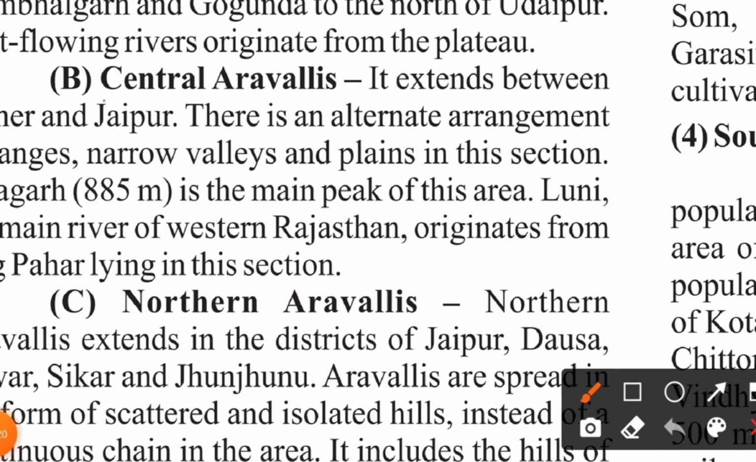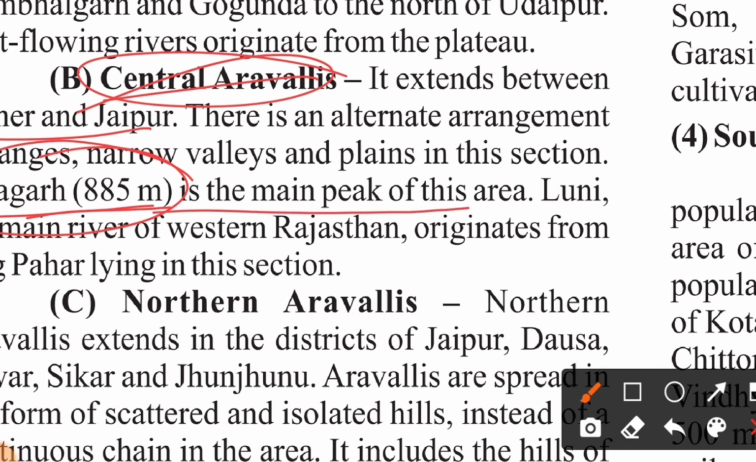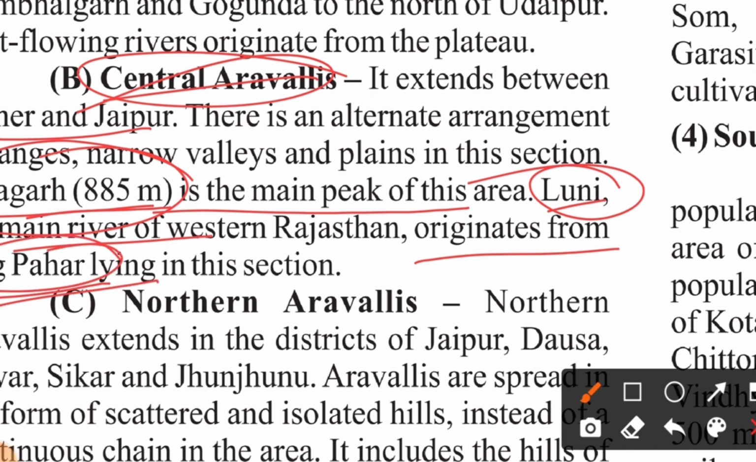Let's have a look at the central Aravallis now. It extends between Ajmer and Jaipur. There is an alternate arrangement of ranges, narrow valleys and plains in this section. Taragarh, around 885 meters, is the main peak of your central Aravallis. Luni is the main river, as I told you, of western Rajasthan. The Luni river originates from Nag Pahar, lying in this section of central Aravallis.